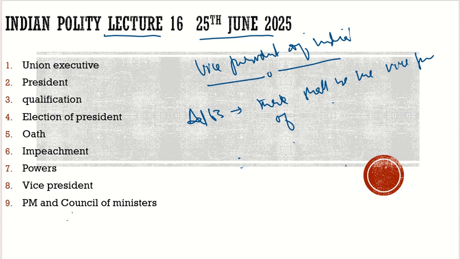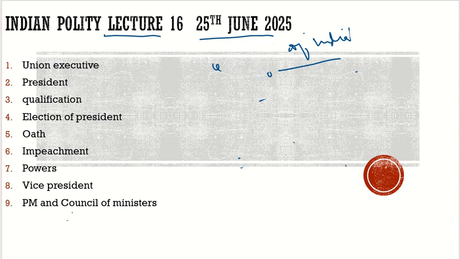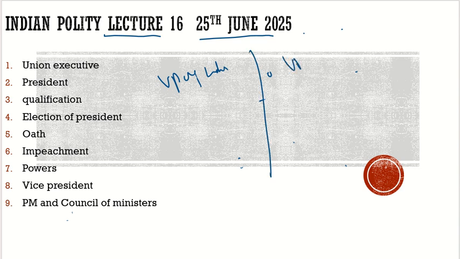Both are the chairman of the Rajya Sabha and the Senate respectively, with the same power. This is the only similarity between the two.